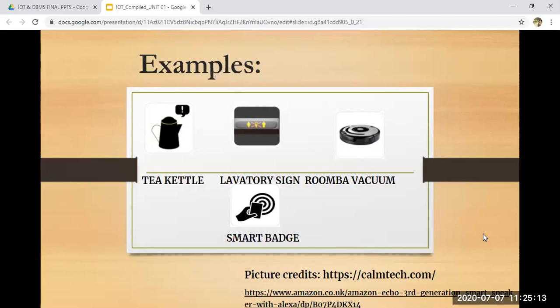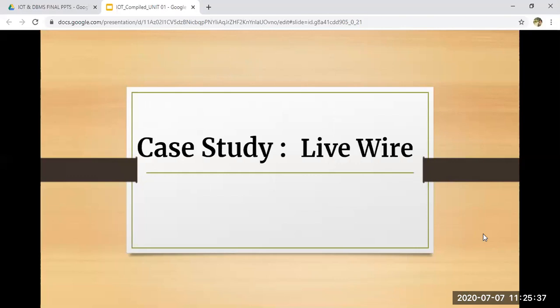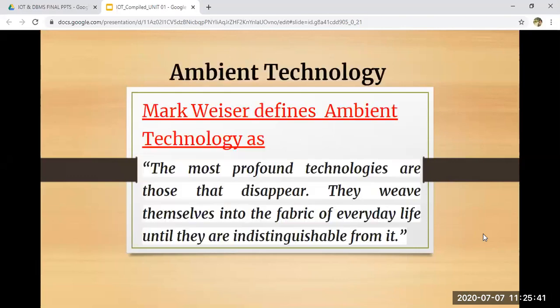Next, last is your smart badge. A smart badge is your RFID card. It is basically a simple touch which you make over your door or elevator panels, and you can easily gain access to the rooms or wherever it is being used. So these are your examples. You can add more examples, no problem, but you have to explain them very well. Next, the case study, Live Wire, we are going to take at the end today.